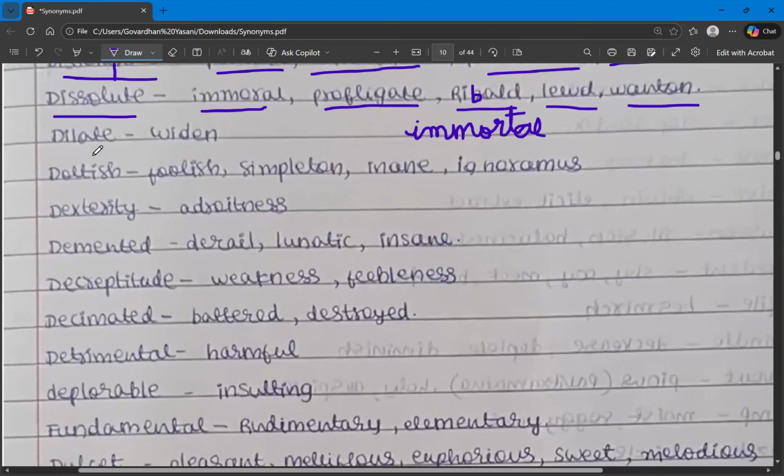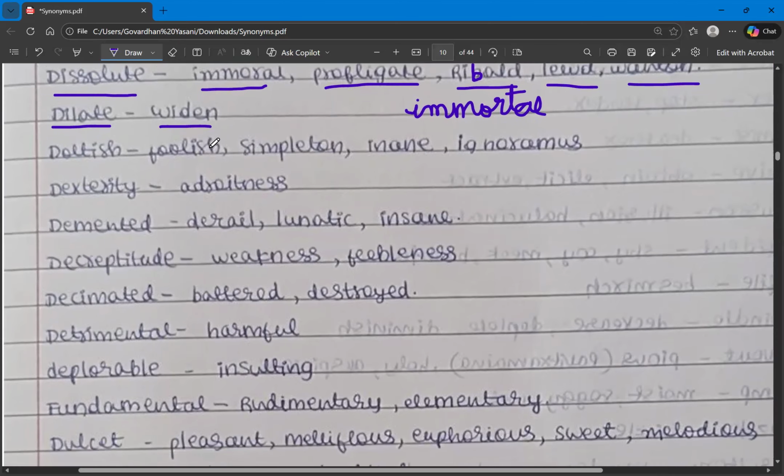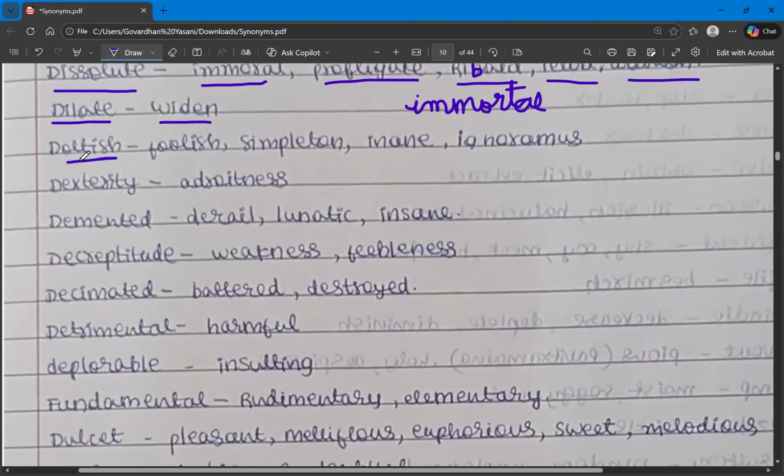And then the next word is dilate. Dilate means to widen. And then the next one is doltish. What does doltish mean? Foolish, simpleton, inane, ignoramus. And then we have dunce, boorish, bucolic. Some of the synonyms have been covered already, and we have learned a new word today, doltish. And remember, inane is different from innate. Innate means something that is there from birth or inherent. Don't get confused between these two words.